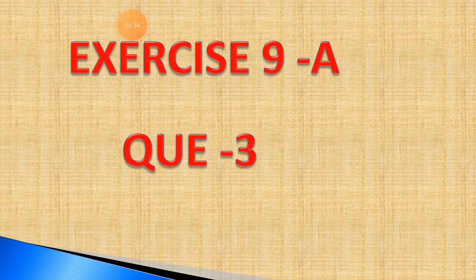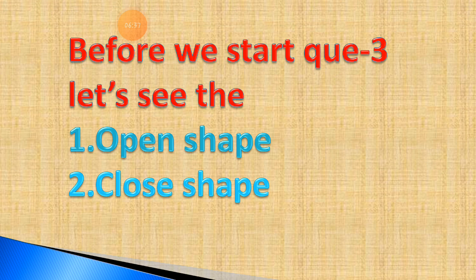So students, let's start this exercise 9A. Before we start question number 3, let's see the topic. The name of this topic is open shape and closed shape. We already learned this concept in the previous lecture also, but now we will revise this topic first and then move to the next topic. We'll revise it in brief right now, so if there is any doubt regarding this topic, it will be cleared.